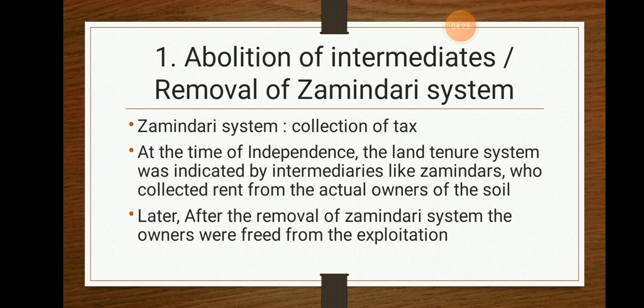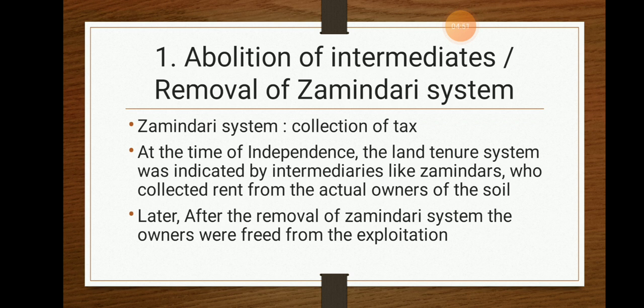One problem is the zamindari system, where the owner of the area would come and collect tax from the owners of the lands, also known as the tillers of the lands. Even if this is my 1 acre of land, I had to pay the tax to the owner of this area. That is known as the zamindari system.